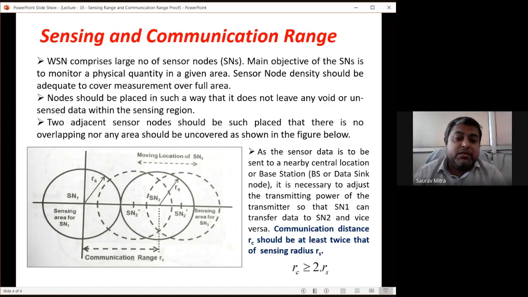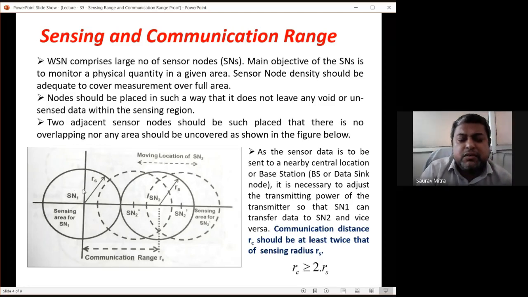In a WSN, what we should find is that every point within a coverage area is sensed by at least one sensor. If it is sensed by more than two sensors, it is okay. Redundant information is okay. For some areas, 3-4 sensor nodes sensing the same area is okay, that is redundant information. But if some area is not sensed at all, this is a scary situation. This must not happen.